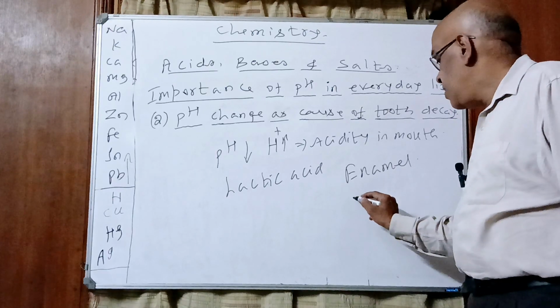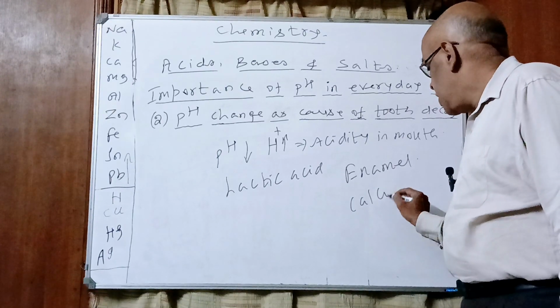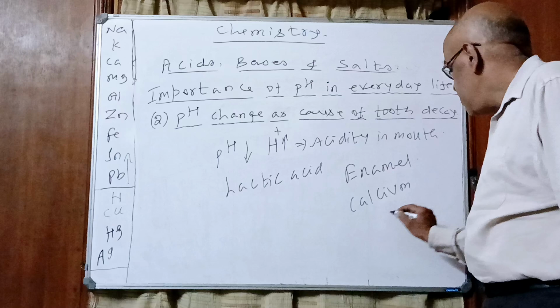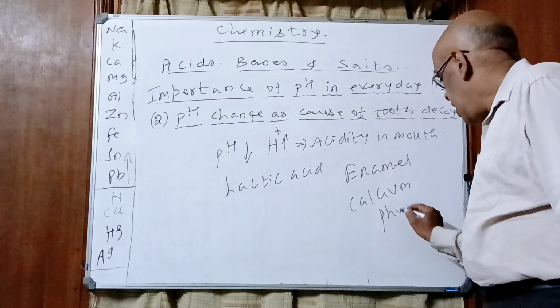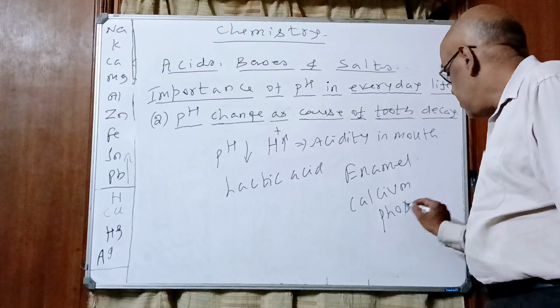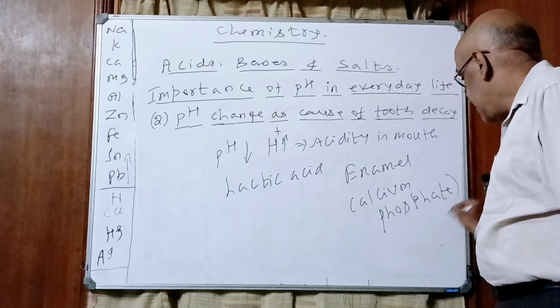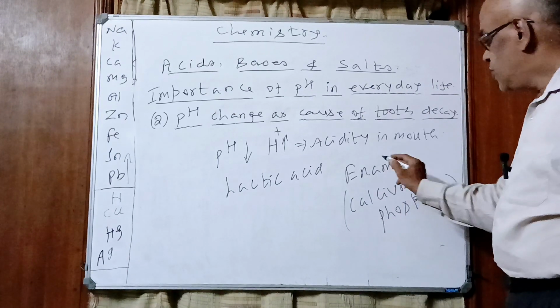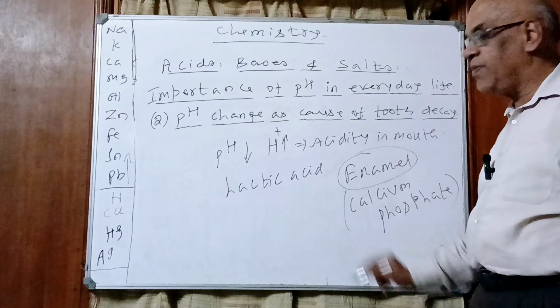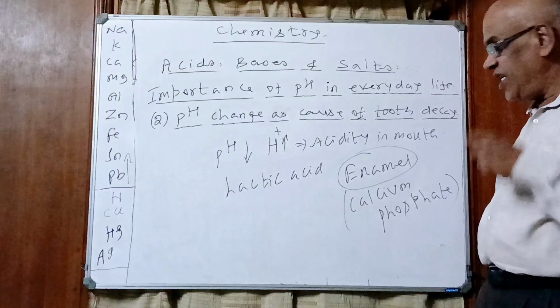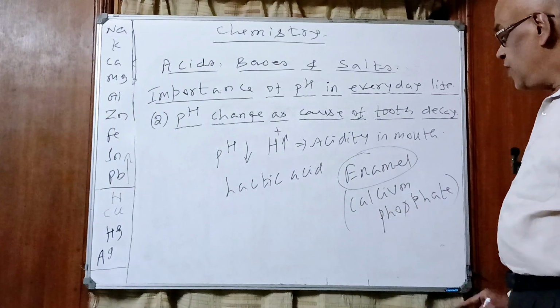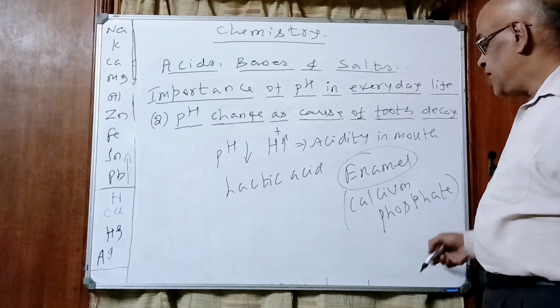And our teeth are made up of calcium phosphate, the hardest substance. Calcium phosphate is a salt. Our tooth has a coating called tooth enamel, and because of it our teeth are very strong, as the tooth is made up of calcium phosphate.